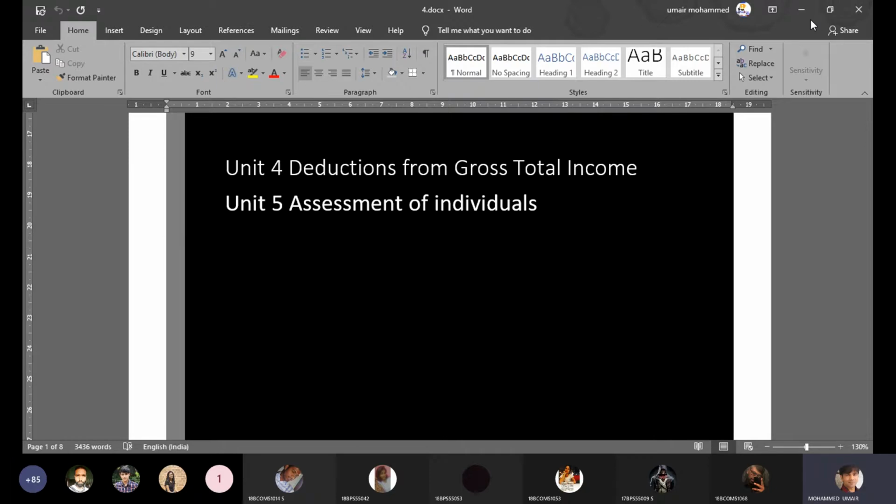And let me add one more point, which I think I have missed out. While computing gross total income, we add up all the sources of income you have earned in the previous year under different heads and say this is your gross total income. And during the process of compiling all the sources of income under various heads, we also perform one more step, which is one of the topics in this chapter called set off and carry forward of losses.